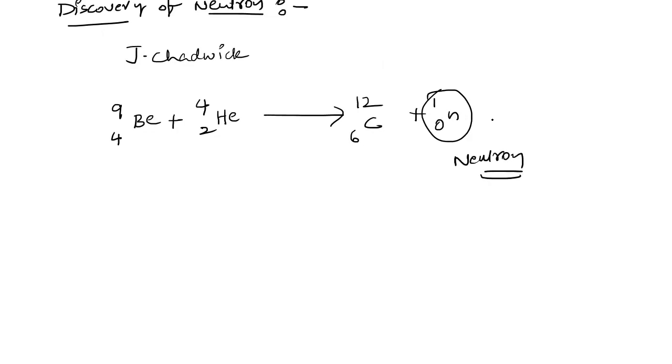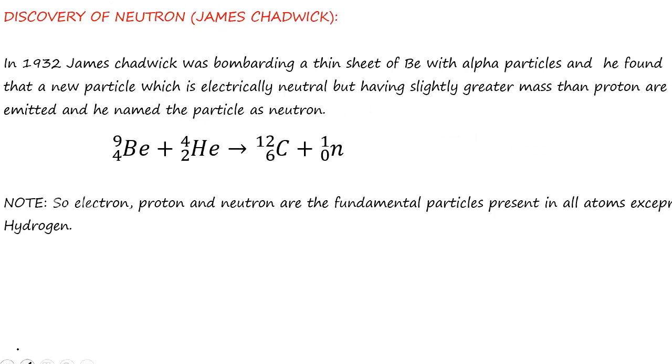And this mass is almost equal to the mass of the proton, and it does not carry any charge. As it is electrically neutral, it was named the neutron. So this is about the discovery of the neutron. Once again, I will recall this discovery of the neutron. Just please concentrate. In 1932, James Chadwick was bombarding a thin sheet of beryllium with alpha particles.